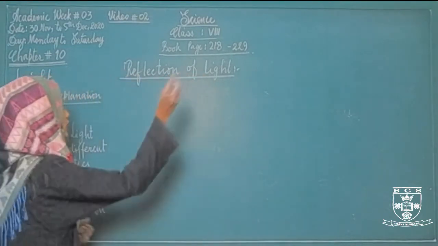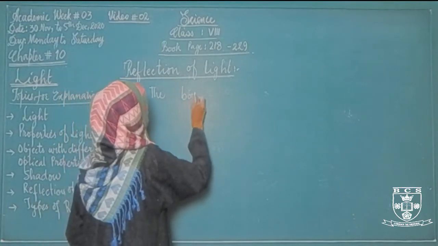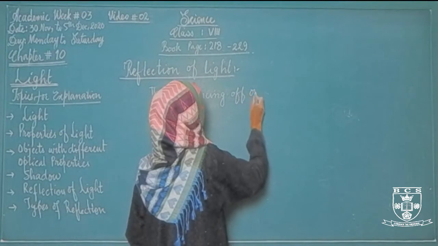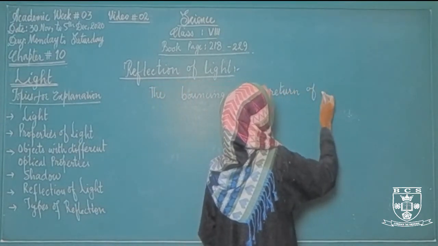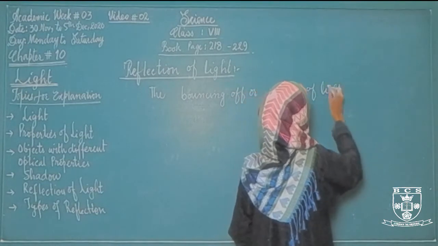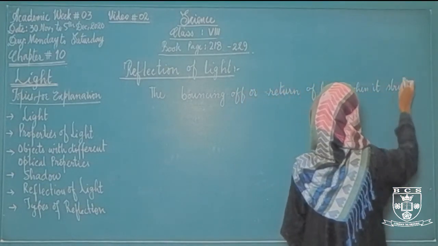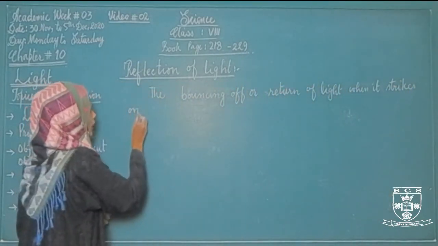So what is reflection of light? The bouncing or return of light when it strikes on an object.